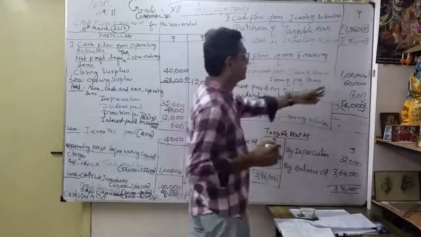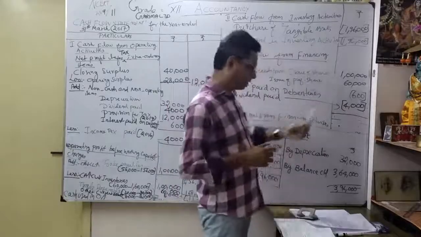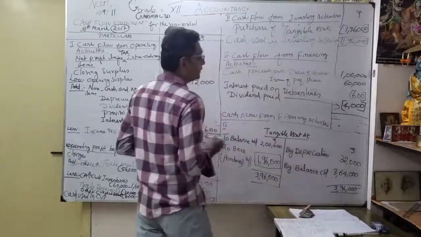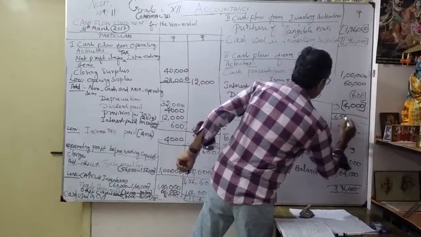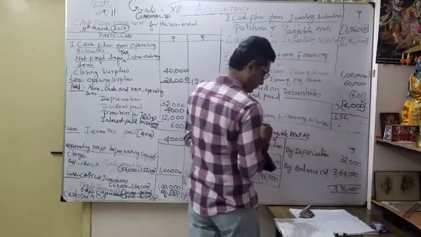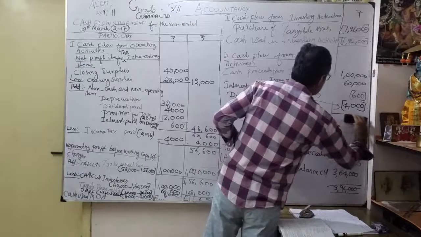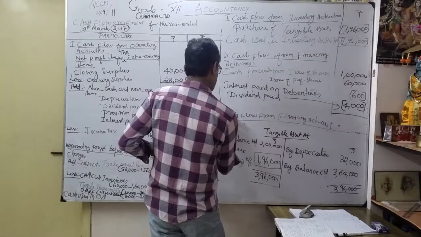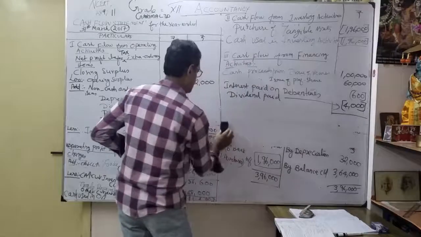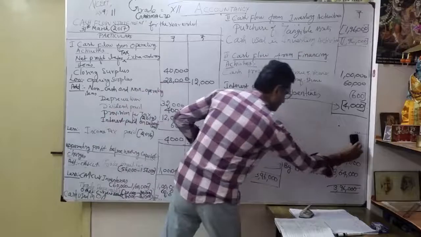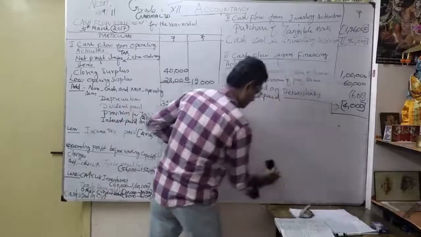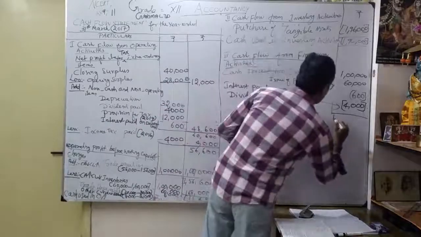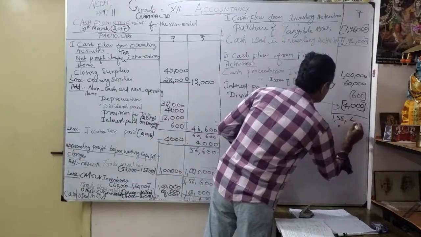So what's the net effect? So 1,60,000 minus 4,600. So how much you get it finally? 1,55,400.